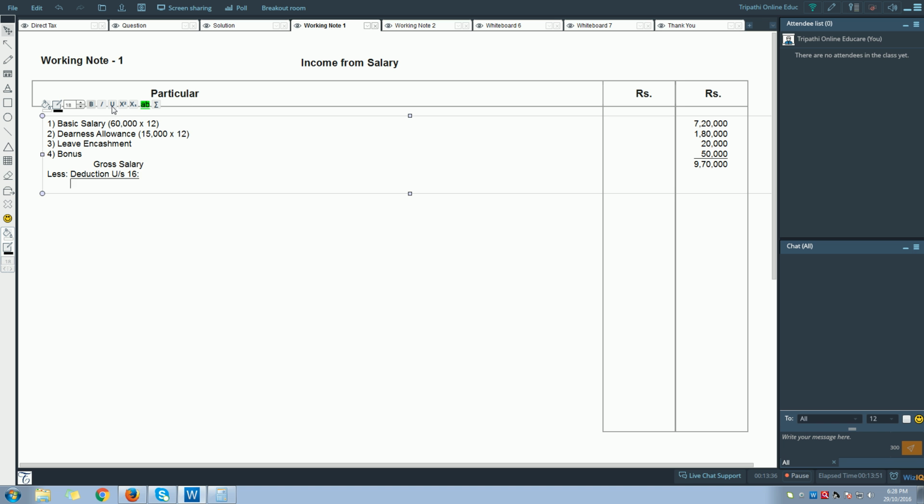Right? Now from this we are going to deduct, we'll say less deduction under section 16. First we will say entertainment allowance under section 16 subsection 2.